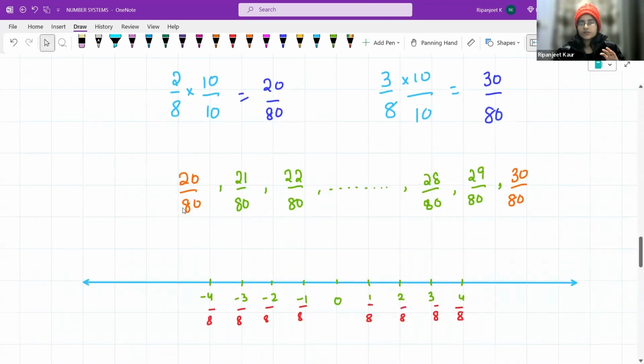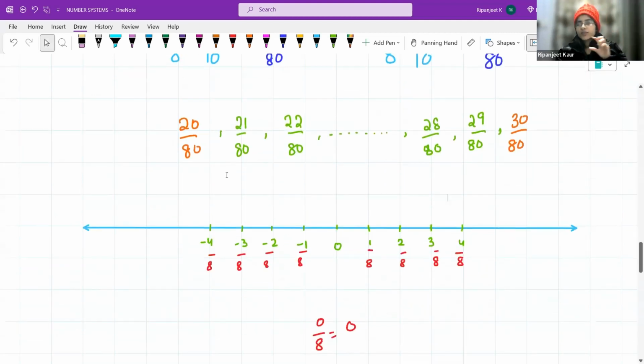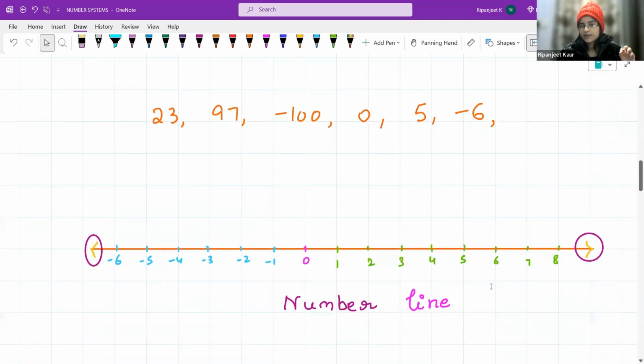But what about these numbers? So what are these numbers lying between? 20 over 80, 30 over 80, in between all of these numbers. How are they going to be in between? So see, these numbers 2 over 8 and 3 over 8, they are fractions, right? They are lesser than 1. So they were lying on the number line somewhere in between the integers.